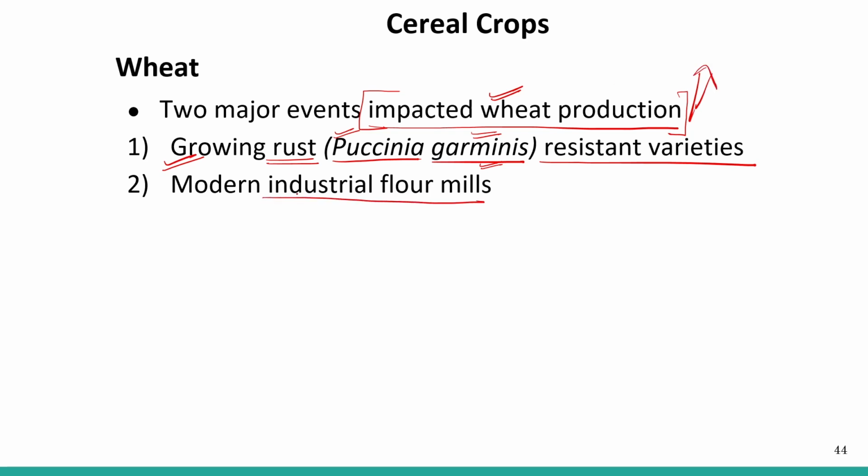Modern industrial flour mills. So if we are using modern industrial flour mills, then also we are going to increase our wheat production. So these are the two major events. By developing the resistant varieties, because this is the major disease that causes damage to the wheat plant, and if we have the resistance against that, then we are going to increase the production of wheat, right? And if we are using the modern industrial flour mills, then also we are increasing the wheat production.